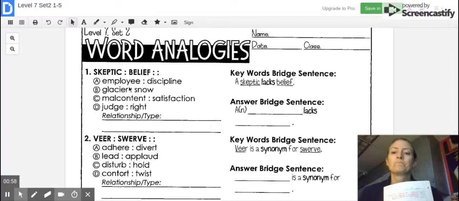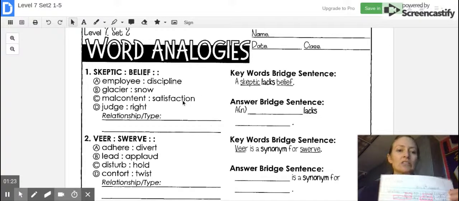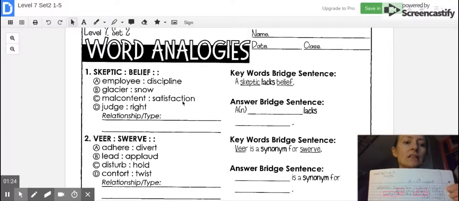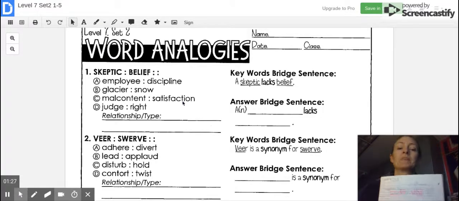Employees have discipline. A glacier does not lack snow. There is snow on the top of a glacier. A malcontent does lack satisfaction. They are not content. And a judge does not lack right. A judge has right. So our correct answer is C. So go ahead and write skeptic is to belief as malcontent is to satisfaction. It's going to look just like that right there.